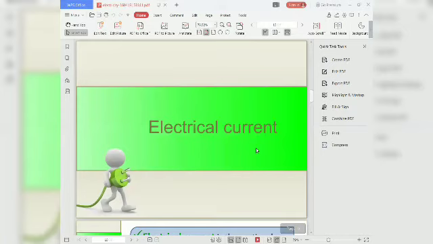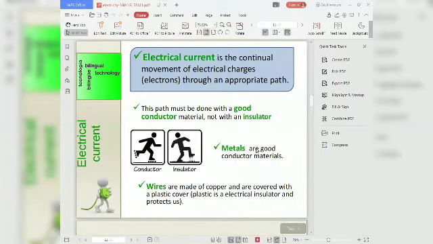Then what is the electric current? Electric current is the continual movement of electric charges, that is electrons, through an appropriate path. This path must be made with a good conductor material, not with an insulator. Metals are good conductor materials. Wires are made of copper and are covered with a plastic cover. Plastic is an electrical insulator and protects us.